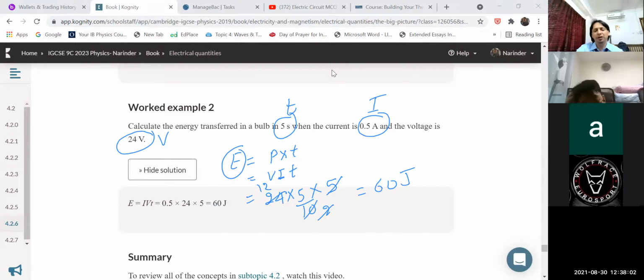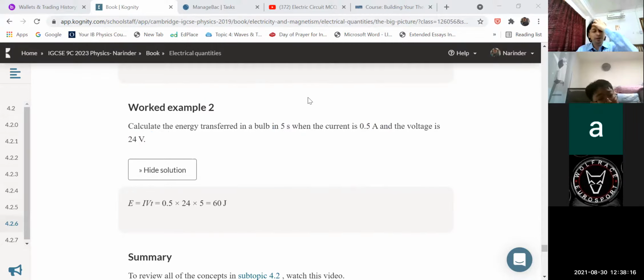Suppose, children, some students say, sir, can I apply that, as we have to calculate energy transfer, so we have one equation in terms of energy, and what is that equation, children?